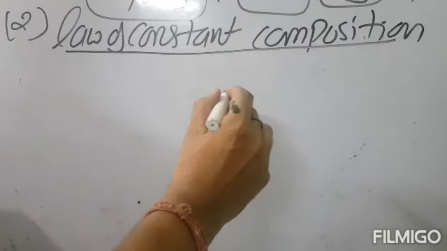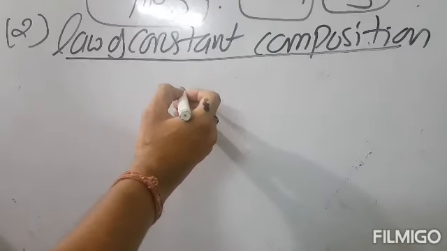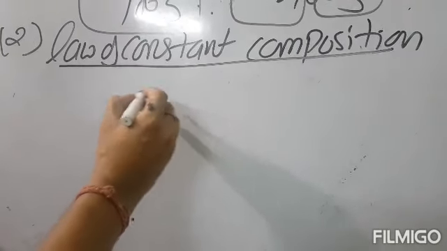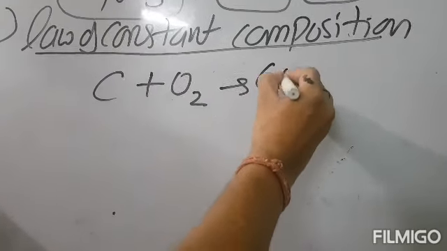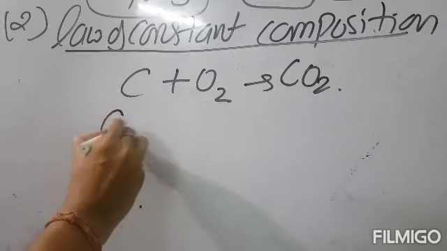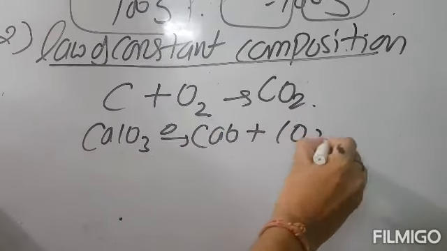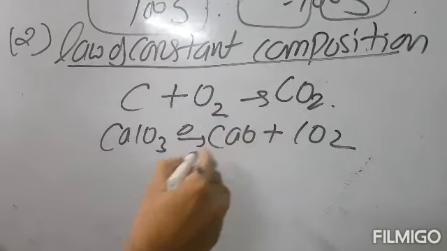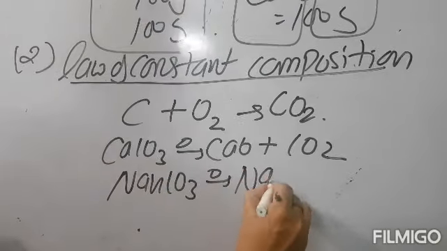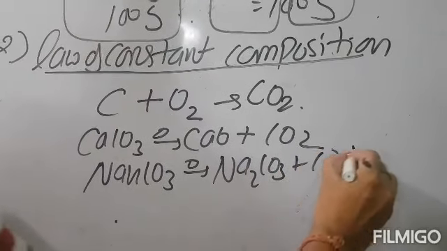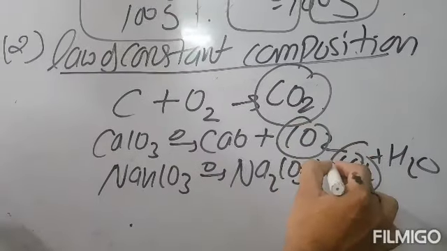Let us take an example of carbon dioxide. Carbon dioxide can be obtained from various sources. It can be obtained by burning carbon in oxygen, where C plus O2 will give CO2. By heating calcium carbonate, CaCO3, on heating will give calcium oxide plus carbon dioxide. Or by heating sodium bicarbonate, we get Na2CO3 plus CO2 plus H2O. So we can get carbon dioxide from two or more various sources.